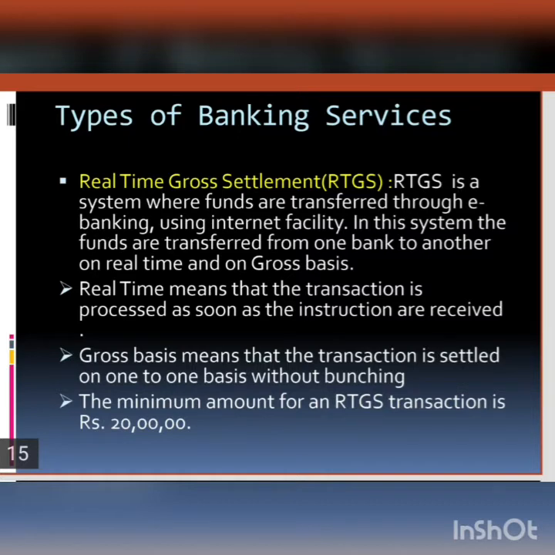RTGS is processed on a real-time gross basis. When we say real-time, it means the transaction is processed as soon as the instruction is received. And when we say gross basis, it means transactions are processed one by one, without bunching the transactions. That's why it is the fastest mode of transferring funds from one account to another account.